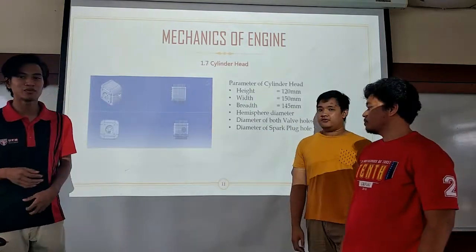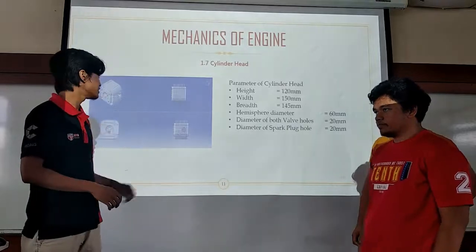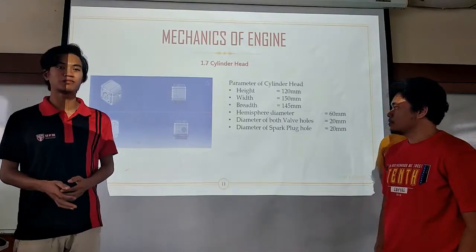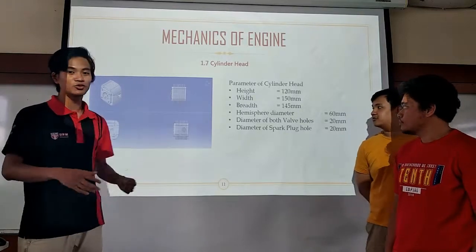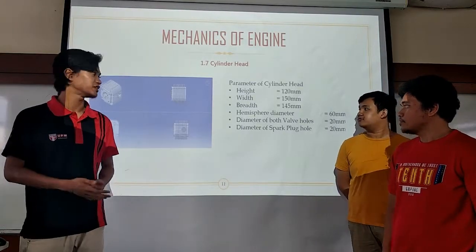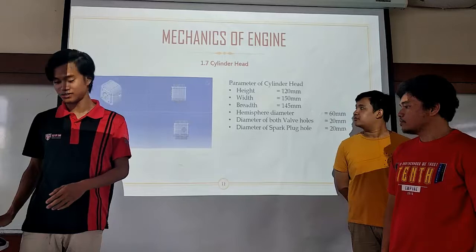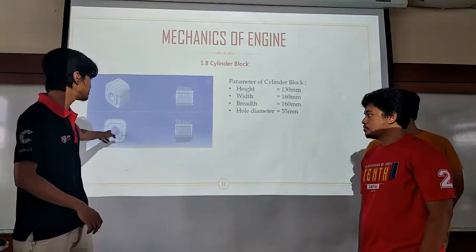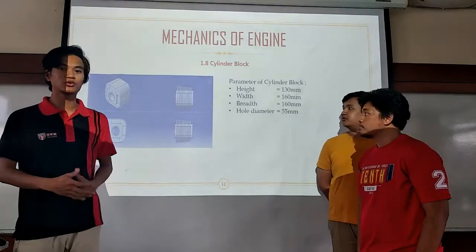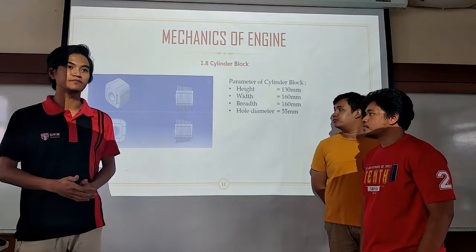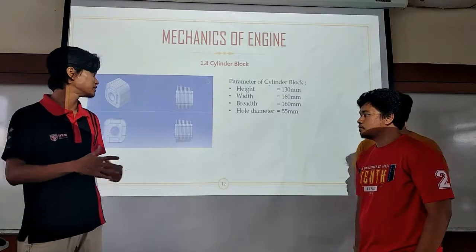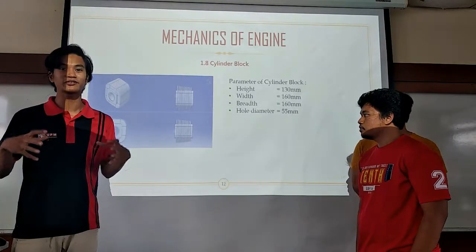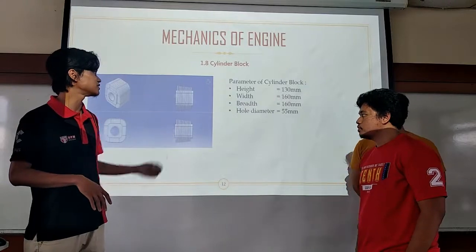Next, I will explain the cylinder head. This is the cylinder head, where the valve and the spark plug are placed. It will also protect the valve and the spark plug. So these are the parameters. This is the cylinder block, where the piston is located, and it protects the piston and prevents the combustion from coming out. These are the parameters.